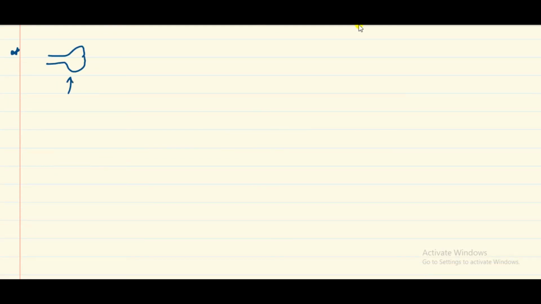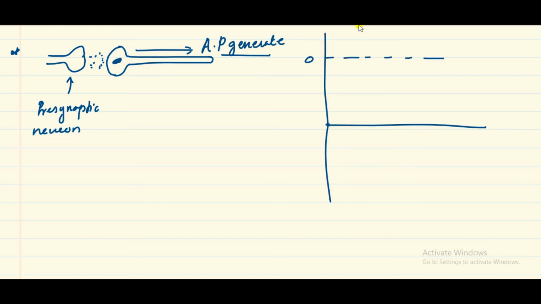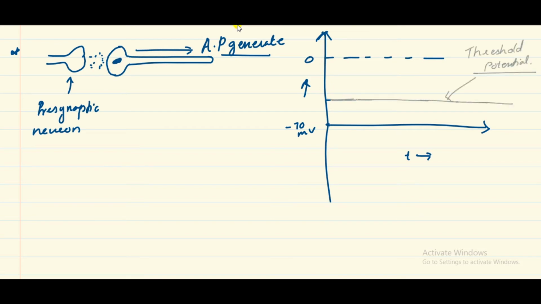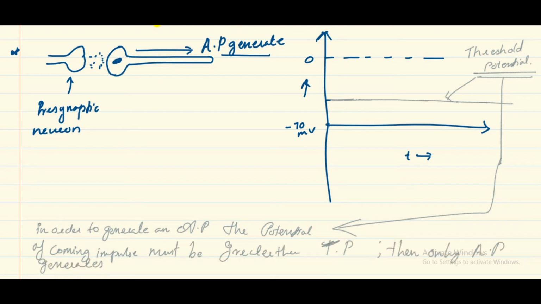So I am drawing a presynaptic neuron, and it gives an impulse. It generates an action potential in the postsynaptic neuron. The generation of an action potential only occurs if the incoming impulse is greater than the threshold potential. In order to generate an action potential, the potential of the incoming impulse must be greater than the threshold potential. Then only is an action potential generated.